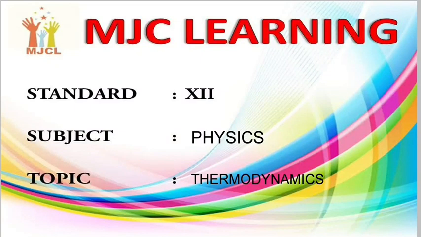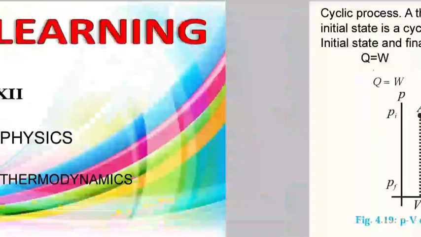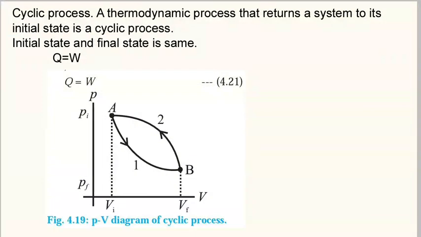Today's topic is thermodynamics and it's the fifth lecture of it. As you can see, all the previous topics were related to thermodynamic processes. All the processes have been completed, only the cyclic process is remaining. So students, a cyclic process is a process in which the initial and final state of the system will remain the same and its energy will be completely equal to work done.